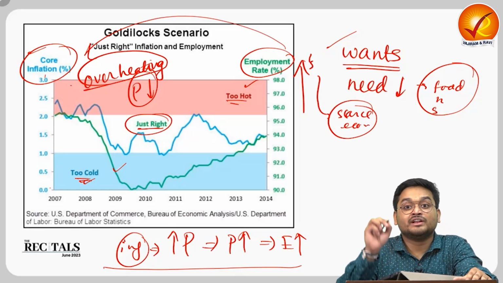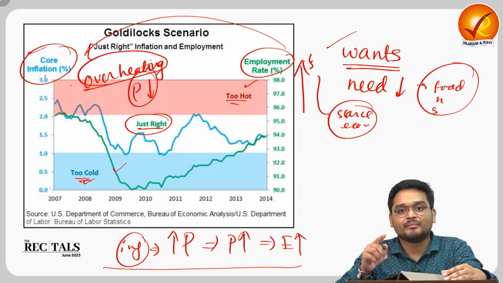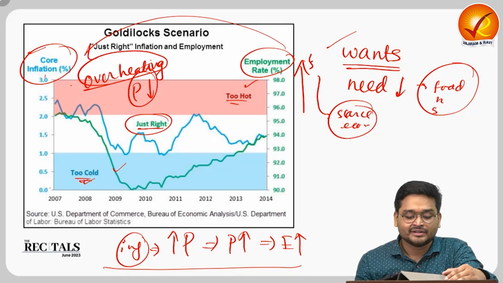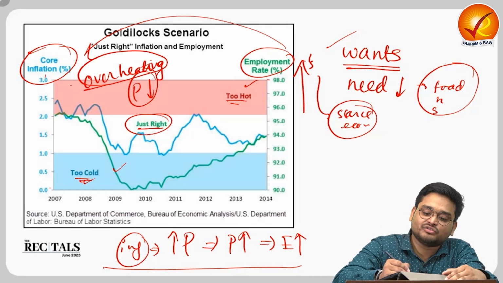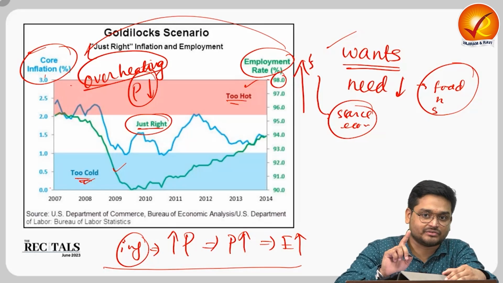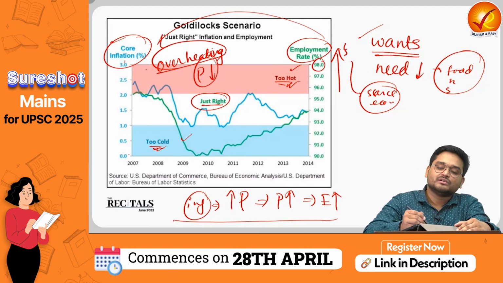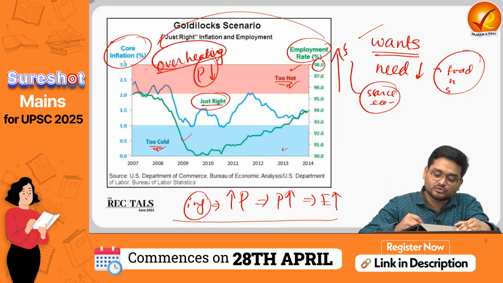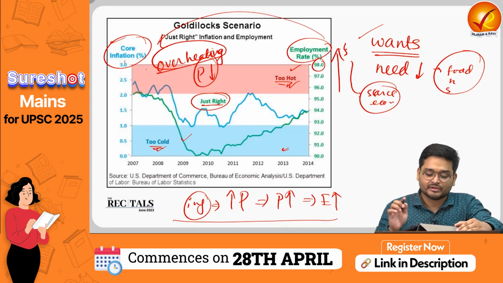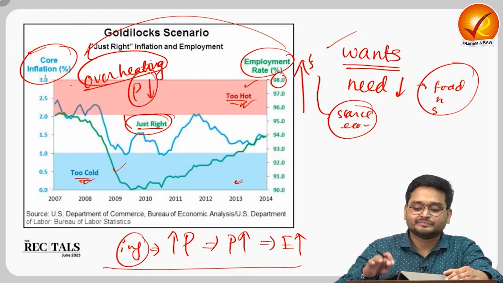And that is why there is always some unemployment in the economy, right? That is why, if you can see, the chart is showing 98, not 100%, right? That means too much of anything is not good, too little of anything is not good. The middle thing is just right.